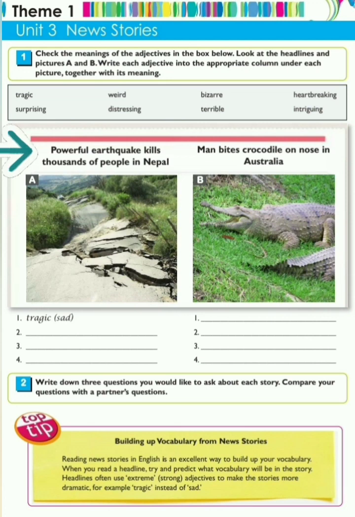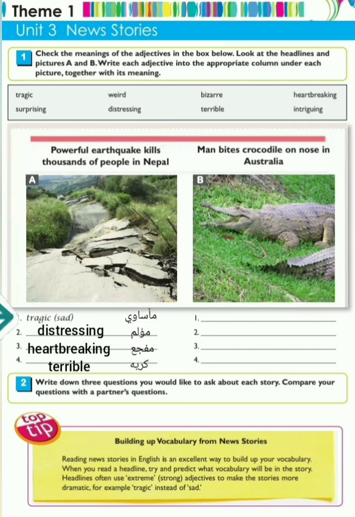Powerful earthquake kills thousands of people in Nepal. Man bites crocodile on nose in Australia. Column A: tragic, distressing, heartbreaking, terrible. Column B: weird, surprising, bizarre, intriguing.